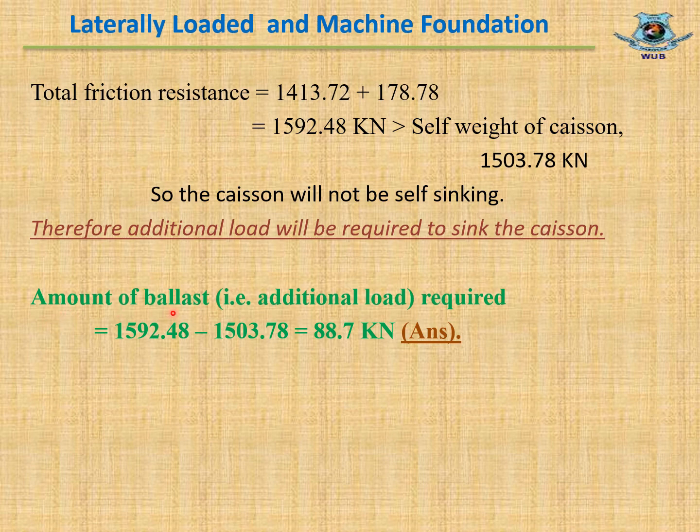Amount of ballast required equal to 1592.48 minus 1503.78 equal to 88.7 kilonewton. To sink the caisson, we need to add additional load so that the weight of the caisson becomes equal to the frictional resistance.